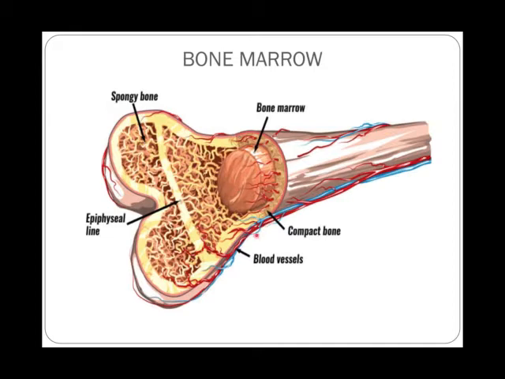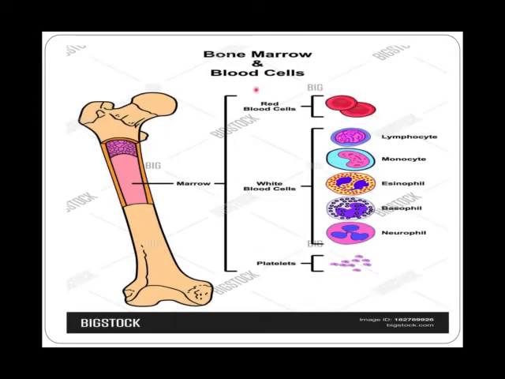And this bone is supplied with a lot of blood vessels. You have the epiphyseal line, spongy bone, everything. All these structures together form the complete bone structure. Now this bone marrow has the major function of production of RBC, WBC and platelets.